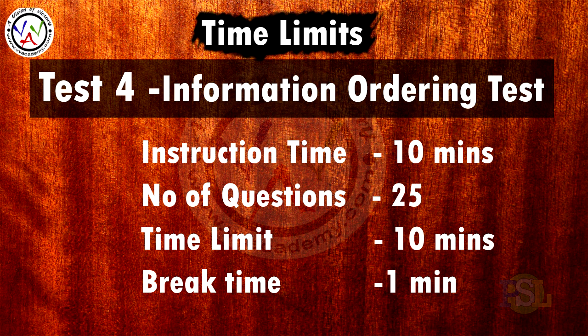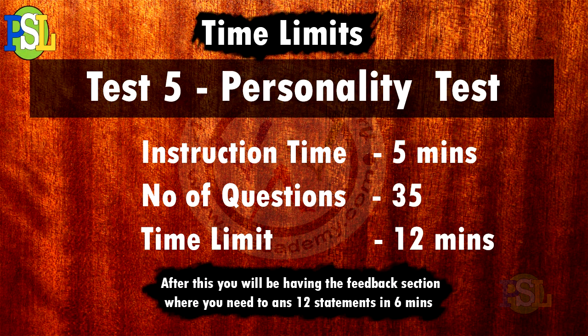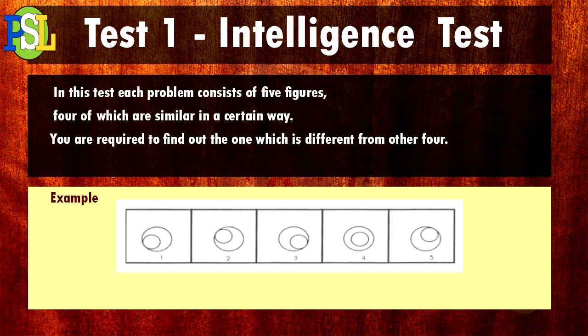Test 4, information ordering test. Instruction time 10 minutes, number of questions 25, time limit 10 minutes, break time 1 minute. The last session, test 5, personality test. Instruction time is 5 minutes, number of questions is 35, time limit is 12 minutes. After this, you will have the feedback section where you need to answer 12 statements in 6 minutes. It does not carry any marks, it's only for feedback purposes. We are going to discuss a sample question with an explanation for each section.